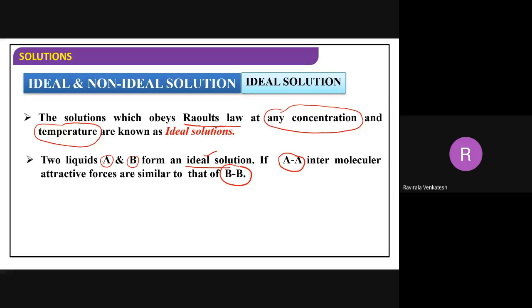Here in the ideal case, AA interactions and BB interactions are equal to AB interactions.